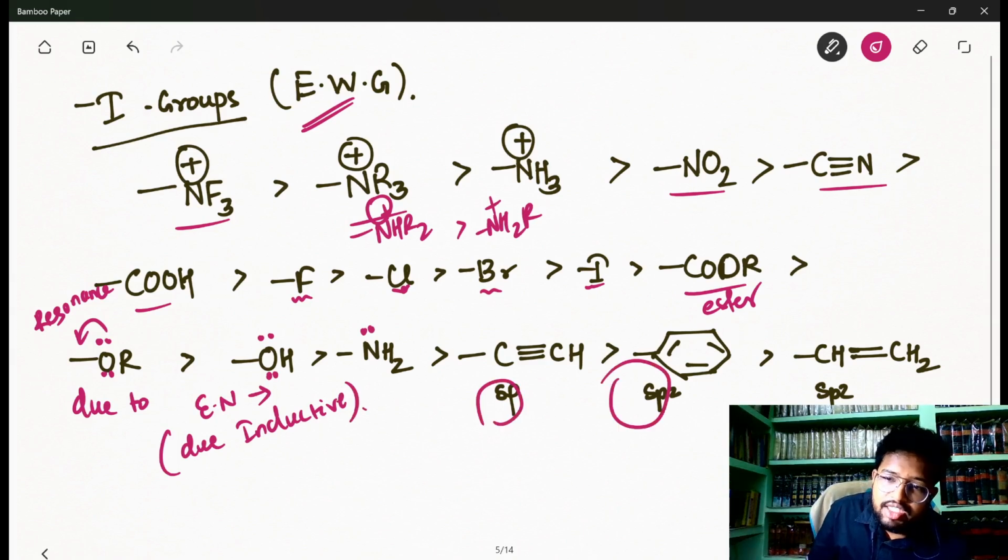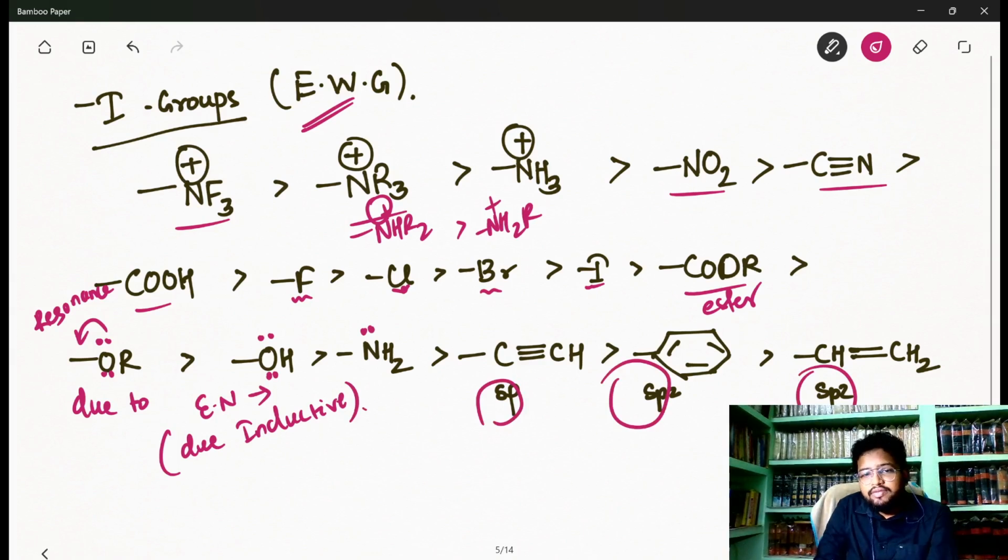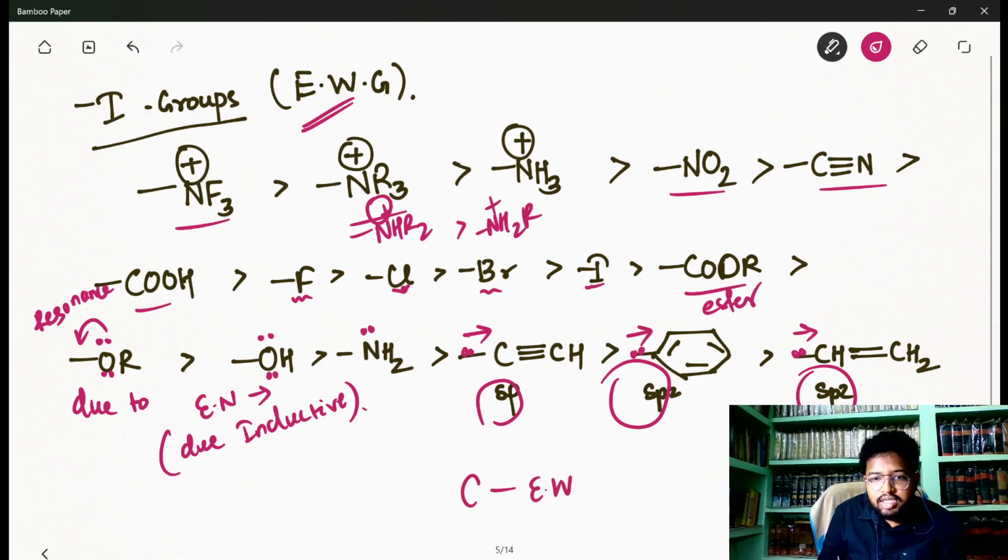Then you remember sp and sp2 carbons are electronegative. So if they are electronegative carbons, they will withdraw the sigma electron density towards themselves, and they will induce a positive charge on the carbon which is there. So if an EWG is there, the carbon will get a delta positive. But if the carbon atom is attached to an EDG, an electron donating group, the carbon will get a delta negative, my dear students. So this is all about inductive.